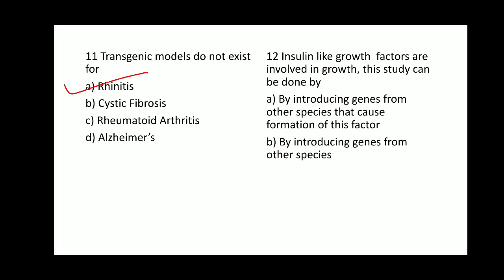Question number 12. Insulin like growth factors are involved in growth.